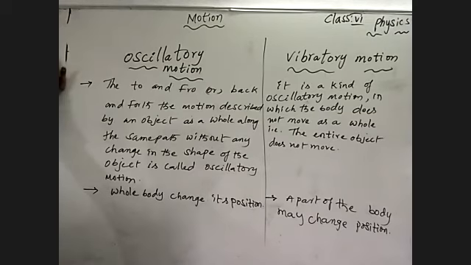So what did we learn about the different types of motion? One is translatory motion or linear motion. The subtypes of translatory or linear motion are rectilinear motion and curvilinear motion.